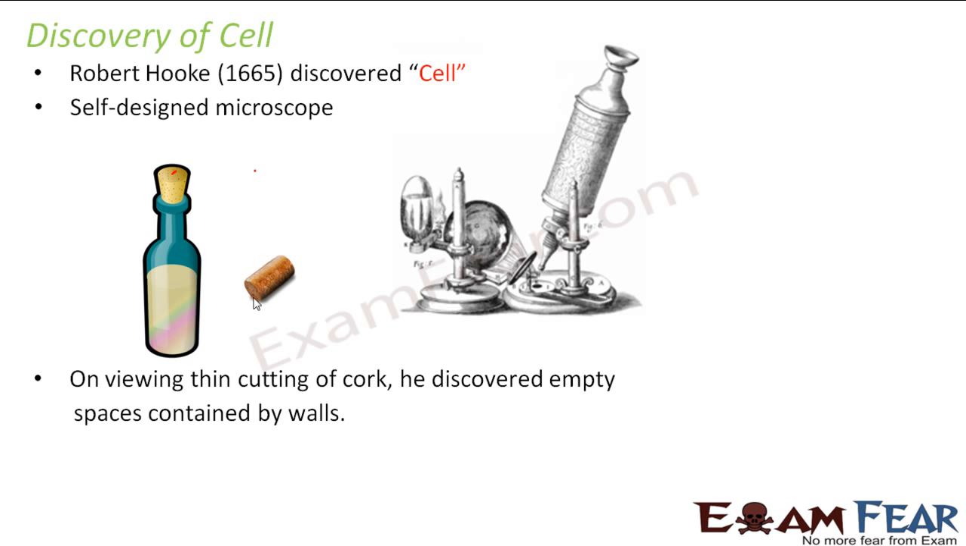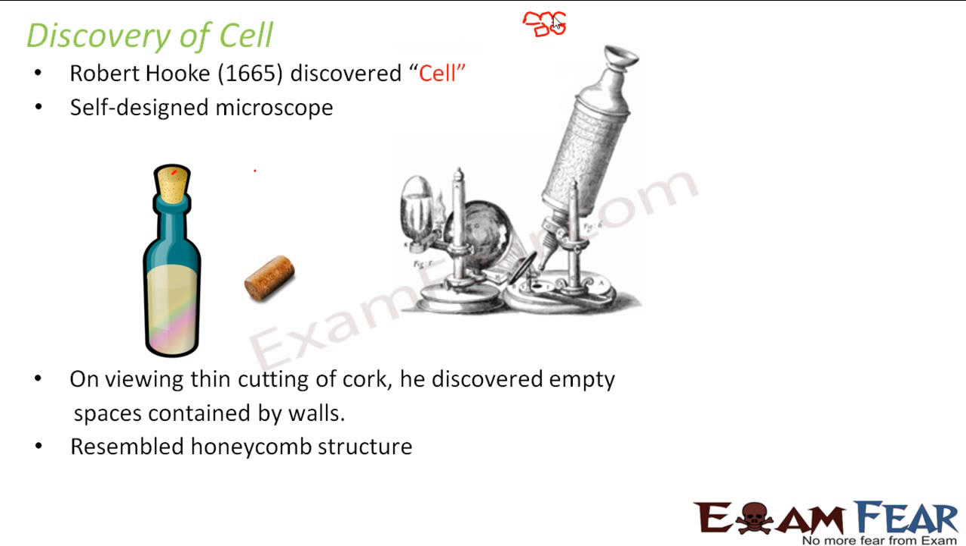That means he took a thin cutting of this cork, and when he observed it with the help of this microscope, he observed some structure like this. He observed some empty spaces which are enclosed by walls. When he saw the structure, it resembled the honeycomb structure. You know honeycomb, right? The honeybees make their nest-like structure, that is called honeycomb. So it looked like that honeycomb structure.